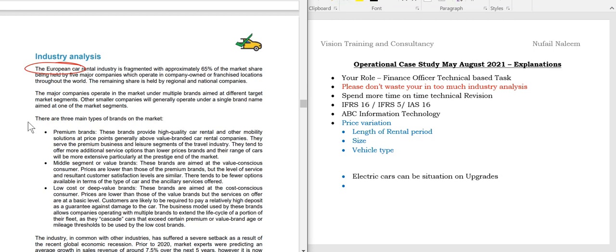The European car rental industry is fragmented with approximately 65% of market share. So that's good. And the five major companies which operate are owned and franchise companies throughout the world. So there are five major players that are operating. There are franchise players around the world as well. The remaining share is held by regional and national companies like our companies as well.